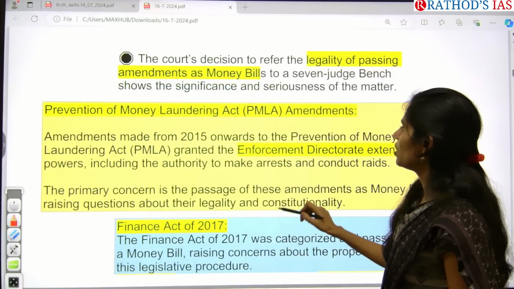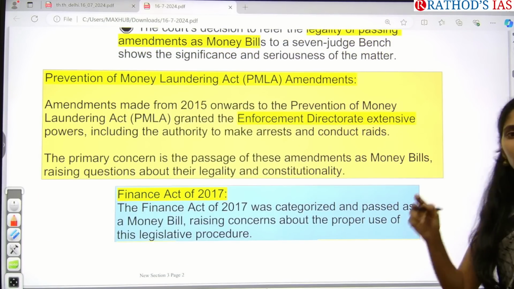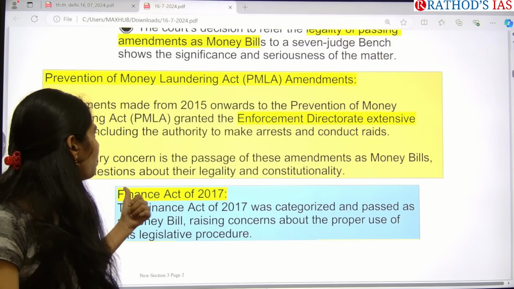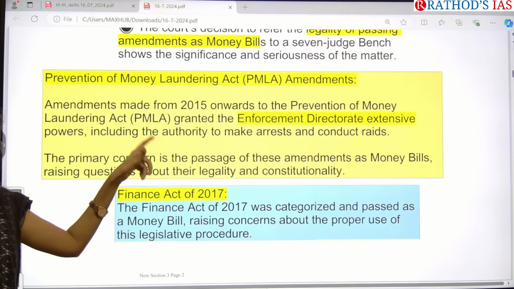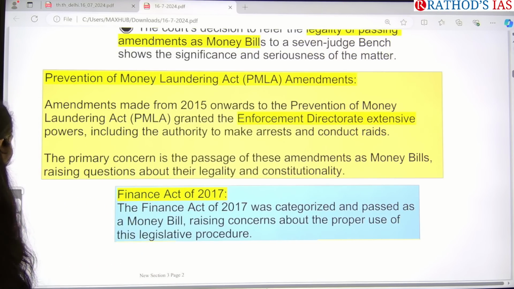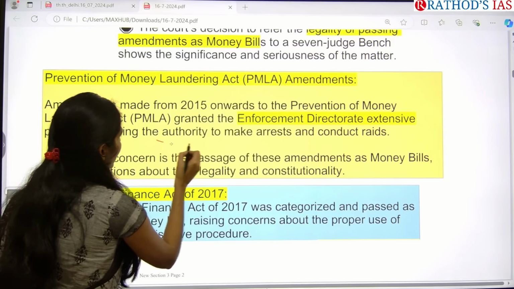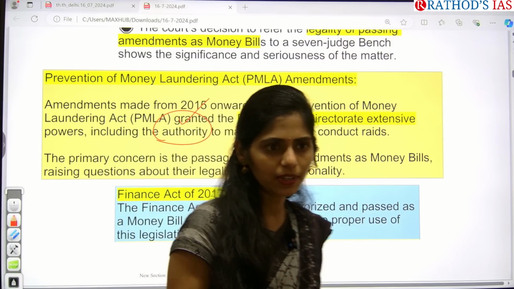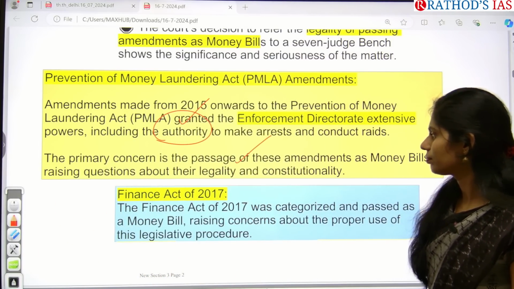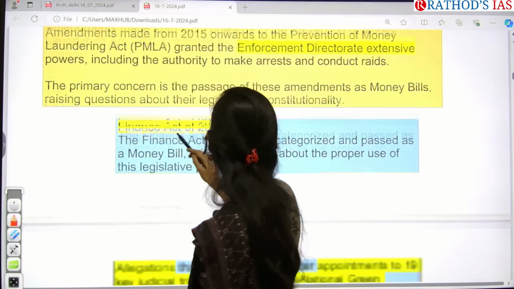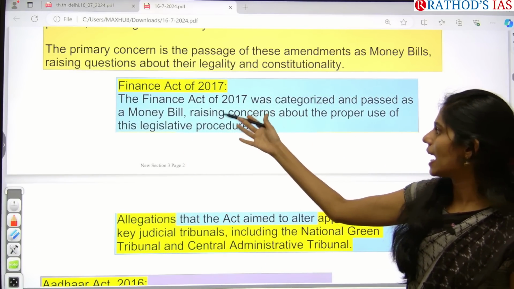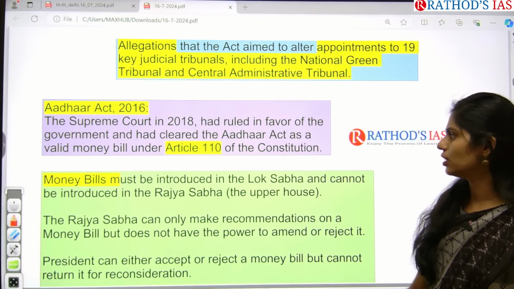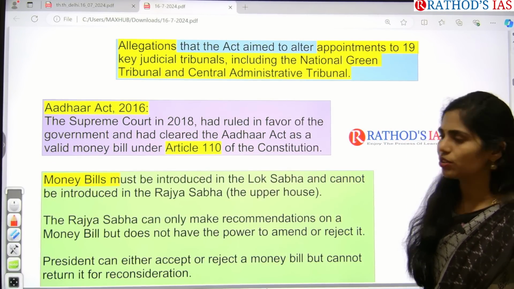Okay, so we have this Prevention of Money Laundering Act, right? So the amendment that we are going to get is giving more powers to the Enforcement Directorate. So if this amendment is passed, it will be giving more power to the Enforcement Directorate, and especially it will also be focusing on the appointment of the people who are there under these tribunals, etc. So this is the one important thing. And not only the Prevention of Money Laundering Act, but even the Finance Act of 2017 we passed as a money bill, and also another Act of 2016 in the form of a money bill. So these are the examples that you have to see.